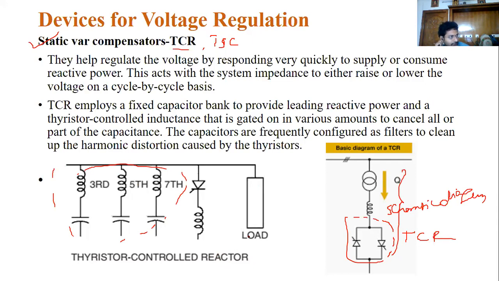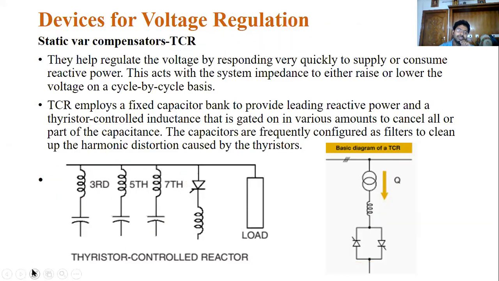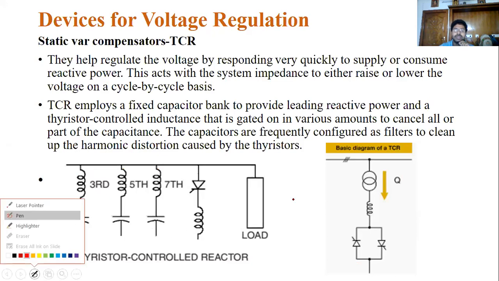In FACTS, flexible AC transmission systems, we are going to discuss in depth these TCRs and TSCs, these compensation devices. These are the shunt compensation devices, static VAR compensators, DSTATCOM. We have different types: DSTATCOM, UPFCs, UPQCs, TCSC, TSSC and so on. There are a lot of devices for compensating the power or compensating the voltages.